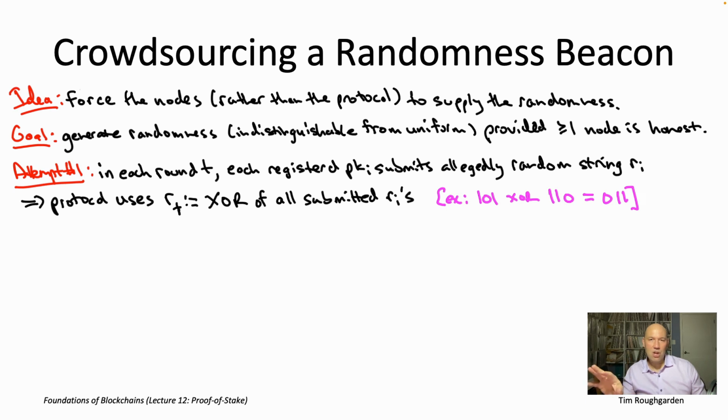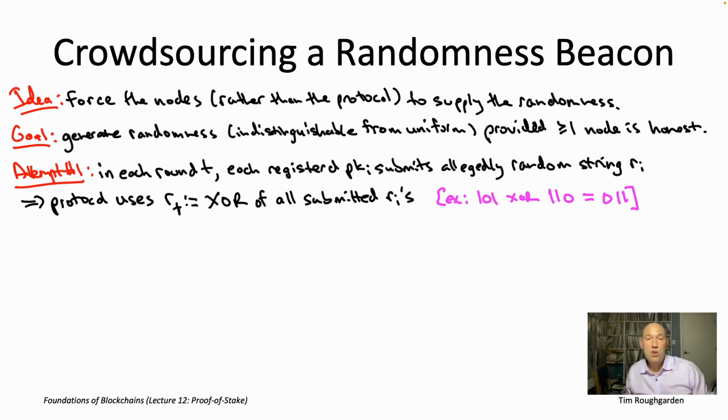Like for this example in magenta, the 110 in the second argument kind of says toggle the first bit, toggle the second bit, don't toggle the third bit. So you take the first input, you toggle the first bit, you get a 0. You toggle the second bit, you get a 1. You don't toggle the third bit, so you keep that 1. Another way to think about it, which is exactly the same, is to just stack all of the strings on top of one another and do column-wise addition modulo 2 without any carries. Yeah, that's the same thing as XOR.